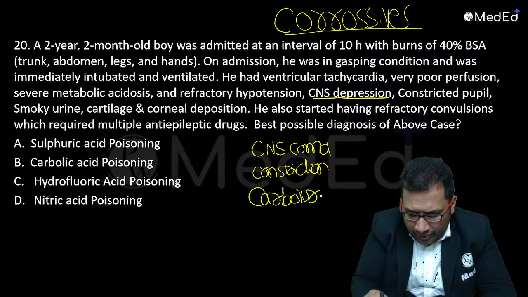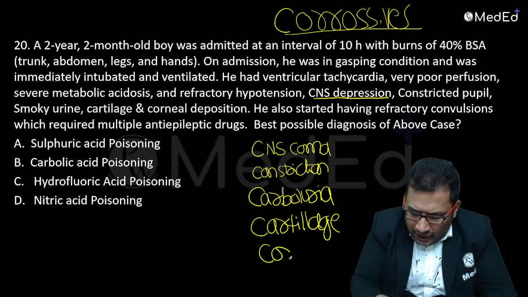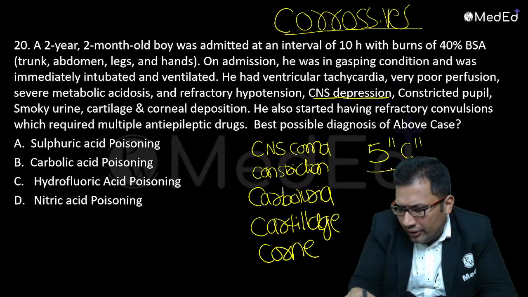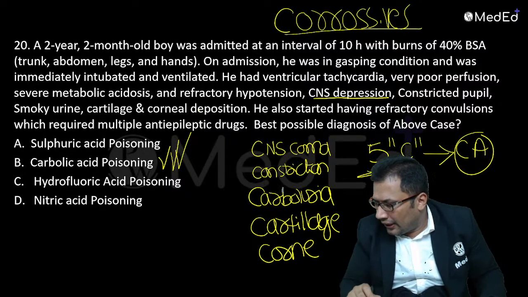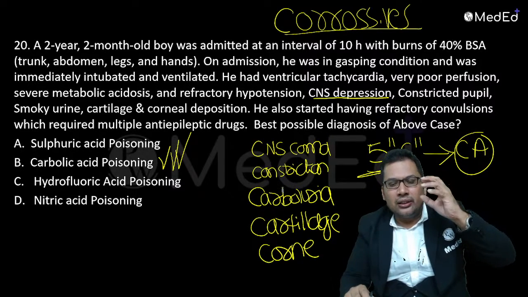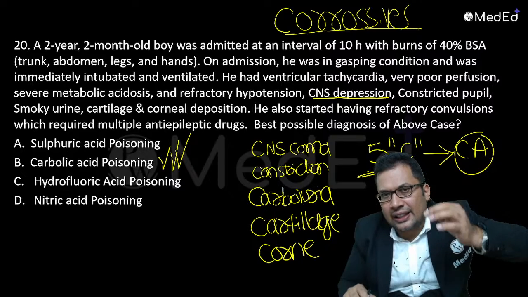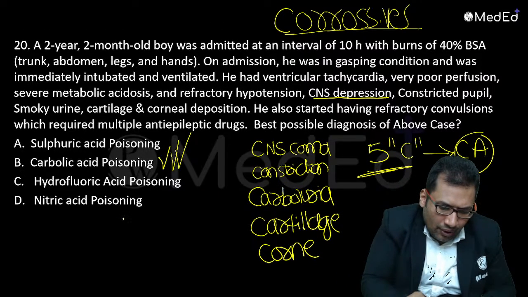Cartilage deposition is there, which is known as ochronosis, and also cornea deposition. All these are known as the 5 C's of carbolic acid. The answer is carbolic acid. Findings here are coma, constriction of pupil, carboluria, cartilage and cornea deposition. The fatal dosage is around